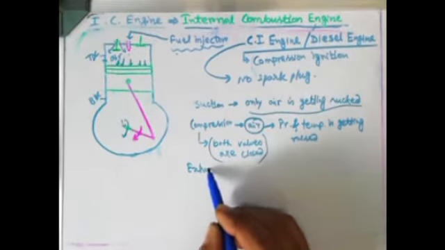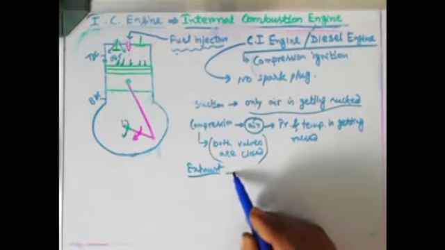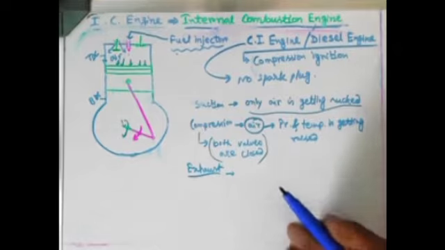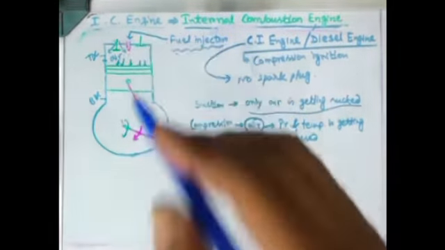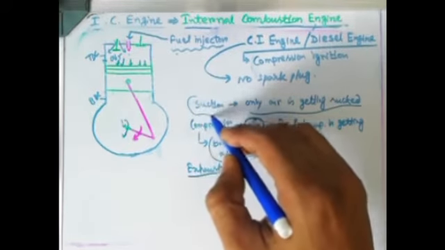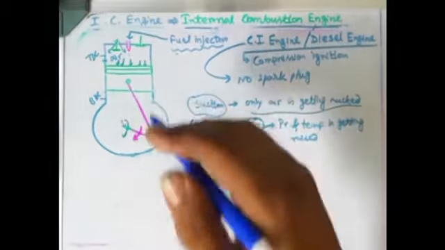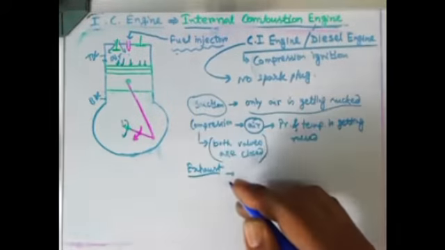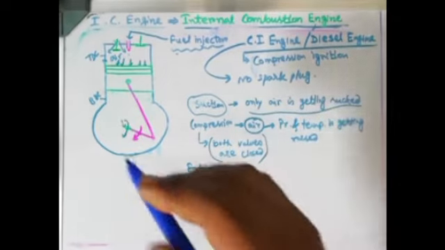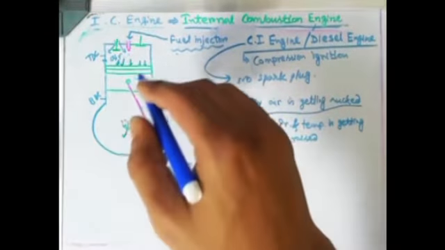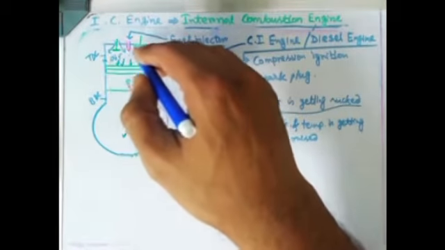In the exhaust stroke, like the SI engine, the exhaust valve will be opened instead of the inlet valve. How long will the inlet valve be open? When the suction stroke is going on. Suction started, inlet valve opened; suction completed, inlet valve closed. Similarly, the exhaust valve will be opened at the beginning of the exhaust stroke, when the piston starts to move from BDC, and when the piston reaches TDC, the exhaust valve will be closed.